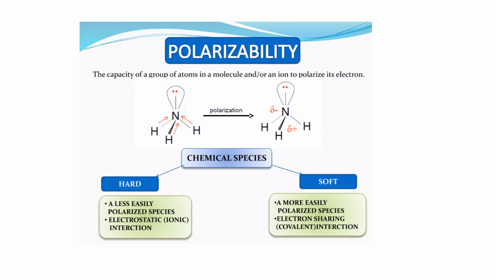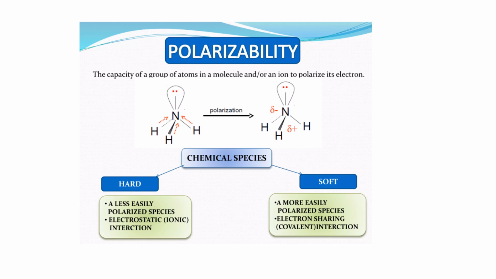If chlorine had a very large size, it would not have accepted an electron, because accepting an electron would have led to repulsion between the existing electrons and the incoming electrons, right? So that's why we have defined this term as hard and this term as soft.